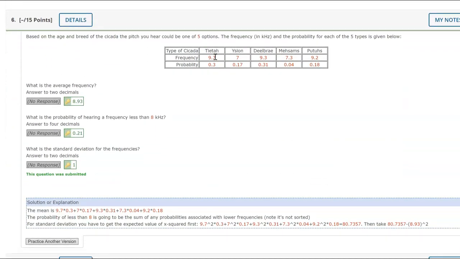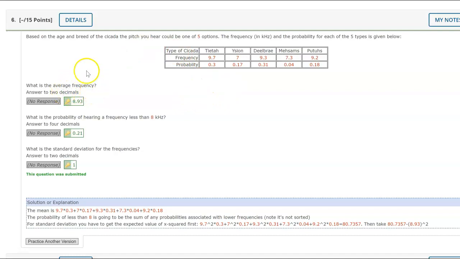Based on the age and breed of the cicada pitch you hear, it could be one of these for each of the 5 types of cicadas. Are these actually cicada types? Oh, they're mixed up. This is shut up. Oh, it's backwards. Smash me. Ear bleed. Okay, I get it. There's the joke. All right.